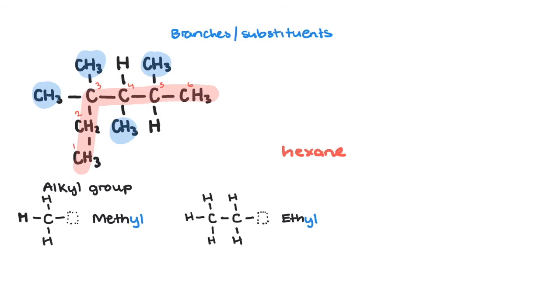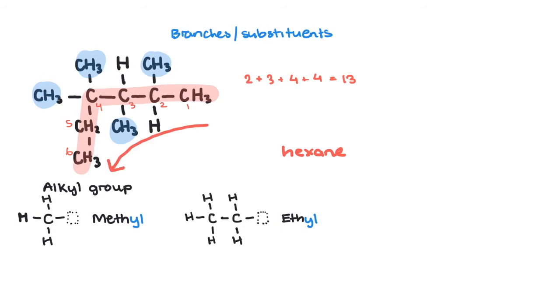If we numbered the parent chain in this direction, there is a methyl on the 2nd, 3rd, and 2 on the 4th carbon. This results in a much smaller number where the sum of the positions are calculated, so we name it in this direction.